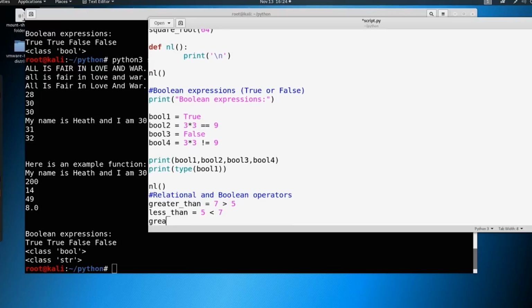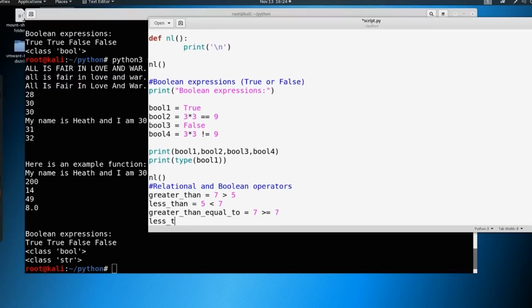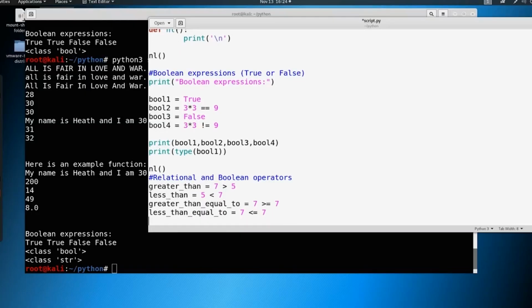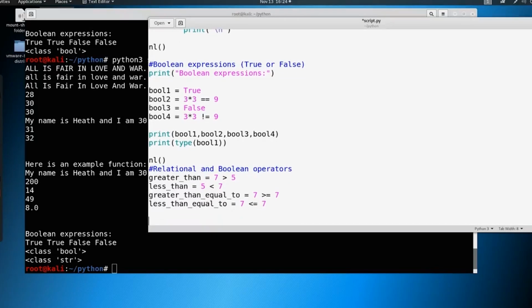What about greater than or equal to? We can say 7 >= 7, and that's going to return true as well. And then if you can think of less than or equal to, it's going to be very similar. We say 7 <= 7, and that's also going to be true. So if we were to print all of these out, which we don't have to, they're all going to return back true.